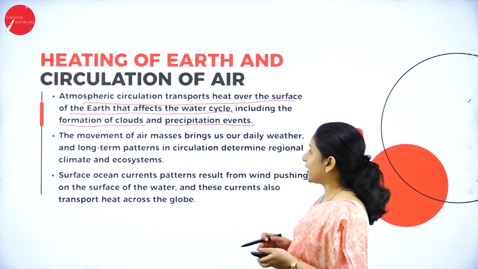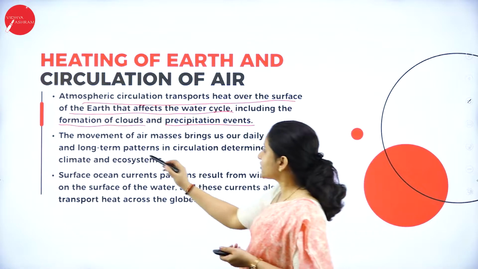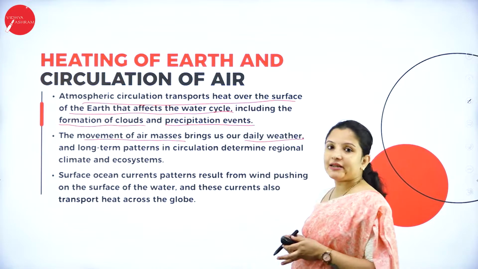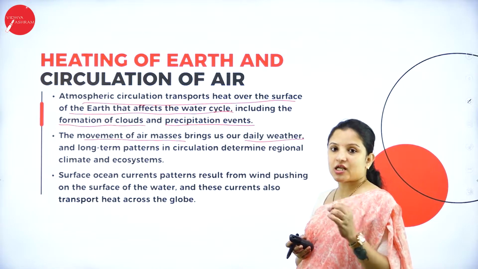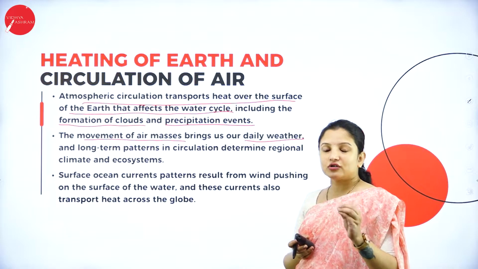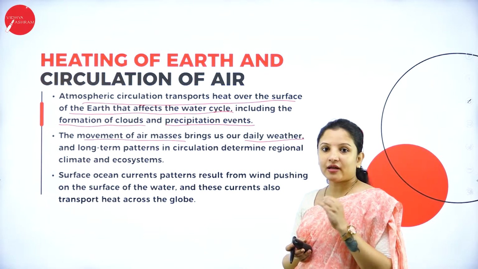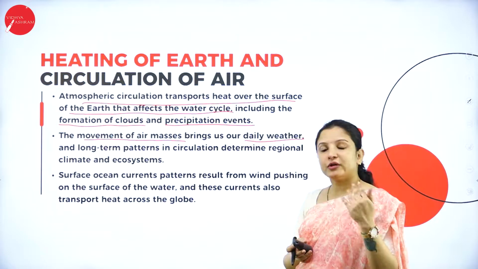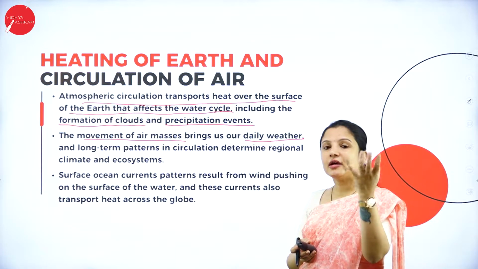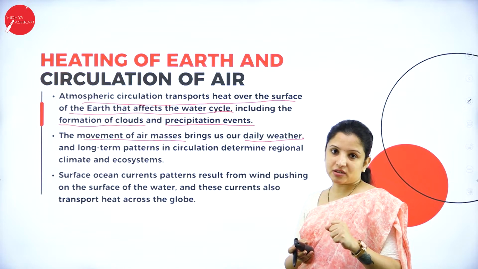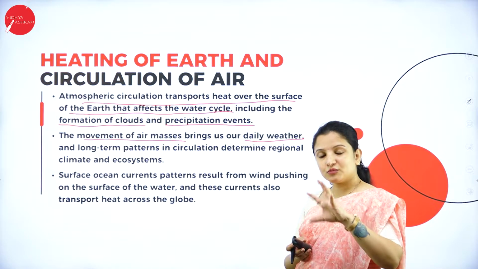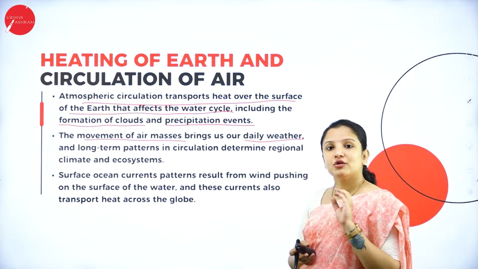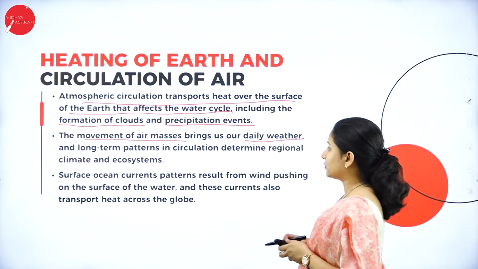So the movement of air mass is the one that actually brings us daily weather. Every weather change that is occurring is because of the movement of the air around the Earth's atmosphere. That actually decides it, because movement of the air depends on the amount of heat that is absorbed by the Earth's atmosphere. And for rain to occur, the movement of air is also very, very important. We know about it, right?